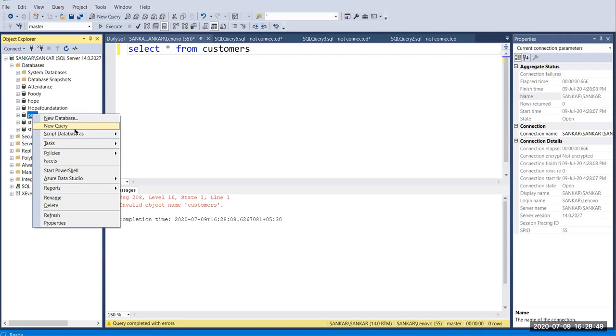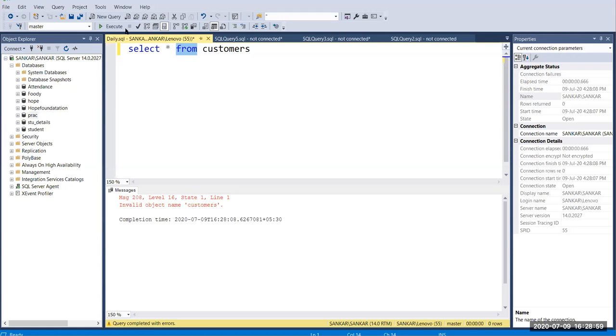Okay, so in another method, simple, you can right click the PRAC and give new query. Okay, and the created query screen is in PRAC database. Okay, so this is the second method. And also you can click here this drop down palette, and here you can find your database. Here I'm going to use PRAC. Okay, that is my database. Just click, that's all, right?